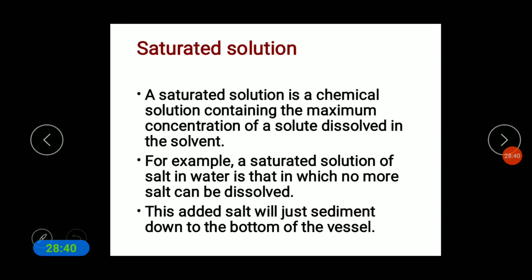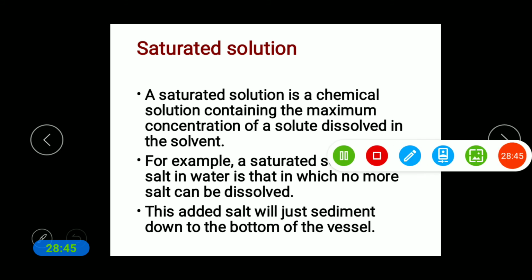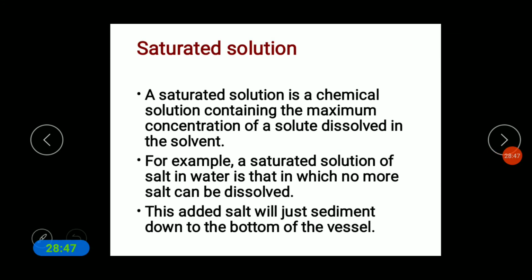So what do you mean by a saturated solution? A saturated solution is a chemical solution containing the maximum concentration of a solute dissolved in the solvent. For example, a saturated solution of salt in water is one in which no more salt can be dissolved. The added salt will just settle down to the bottom of the vessel.